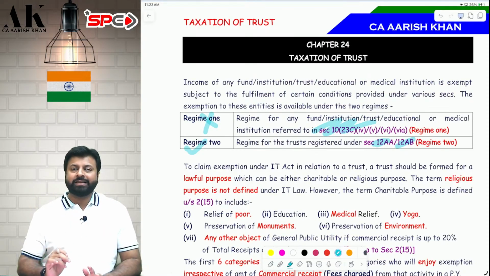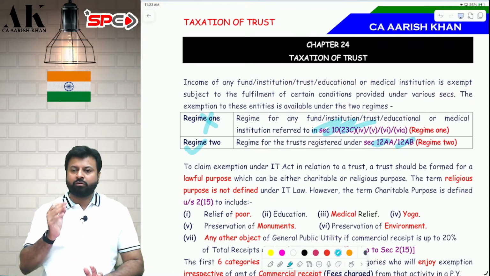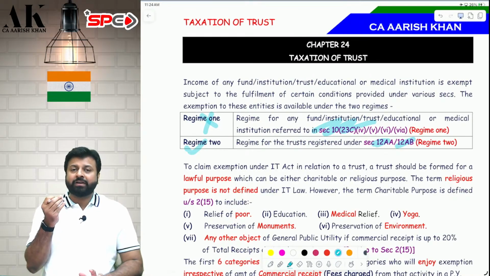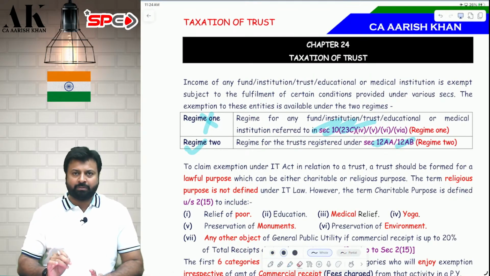There is no difference in the taxability of regime 1 and regime 2, which I have told you in the class. Exactly, it is similar only. There is no difference. So the entire discussion we are going to do from the perspective of regime 2 only. Wherever a specific discussion on regime 1 is there, I will speak about it.